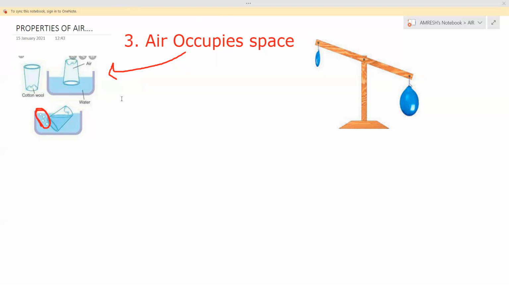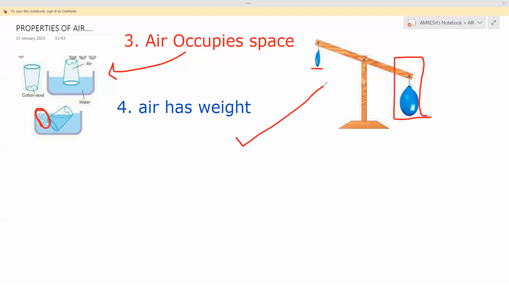Then the fourth point is air has weight, the last property. Okay, see, here I have used two balloons. You see, in this balloon there is no air, and this balloon is full of air. So this balloon is of more weight. Its weight is more. So by this we can prove that air has weight.